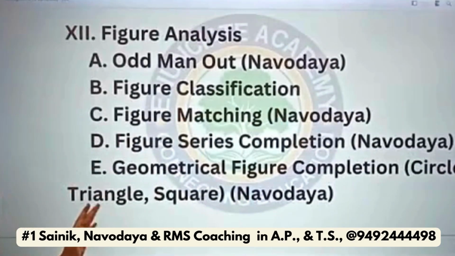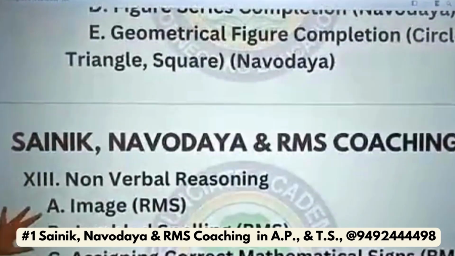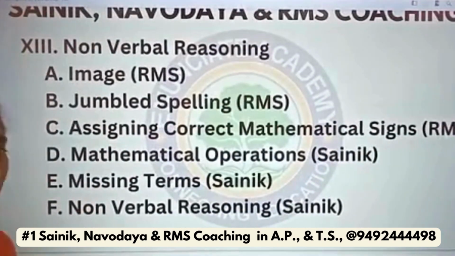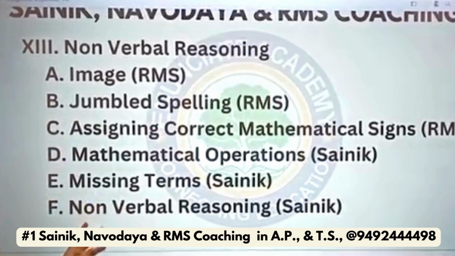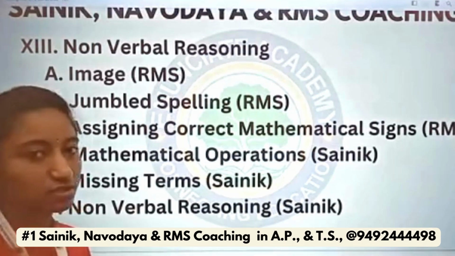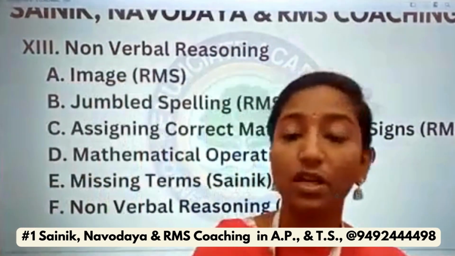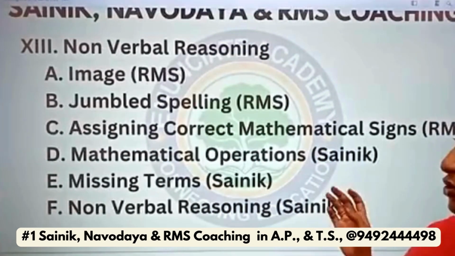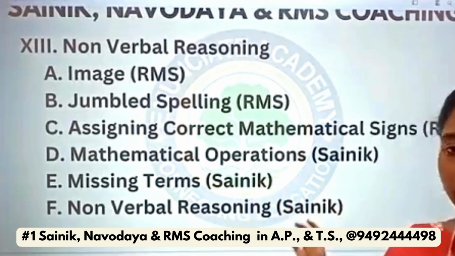These all topics are non-verbal reasoning topics. Next, verbal reasoning. In this, image, jumbled spellings, assigning correct mathematical signs, mathematical operations, missing terms, and non-verbal reasoning. There is verbal reasoning also and non-verbal reasoning also. Image is non-verbal reasoning, and this is in the RMS exam.